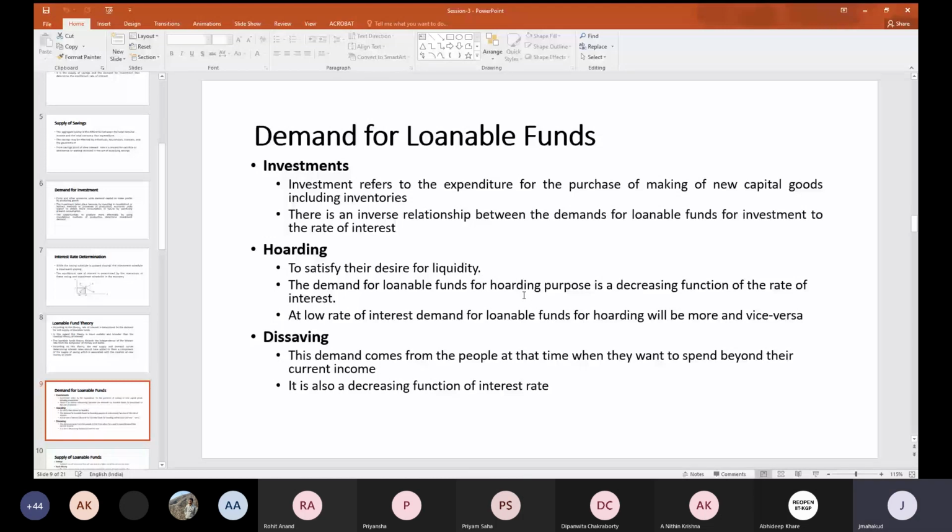That is the first factor which affects the demand side: investment. The second factor affecting the demand for loanable funds is hoarding. What is the meaning of hoarding? Sometimes we need money to satisfy the desire for liquidity.